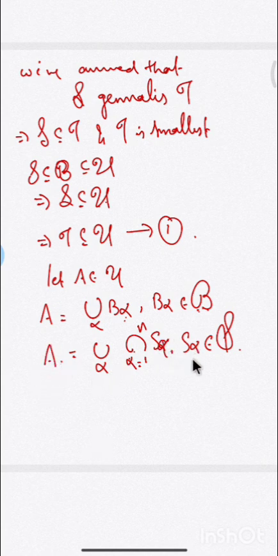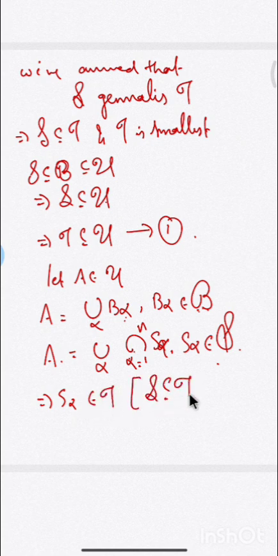Now what is S alpha? S alphas are members of script S, and script S is already contained in tau. So each S alpha is a member of tau, since S is contained in tau. And tau is a topology. Since tau is a topology, it is closed under arbitrary union and finite intersection.